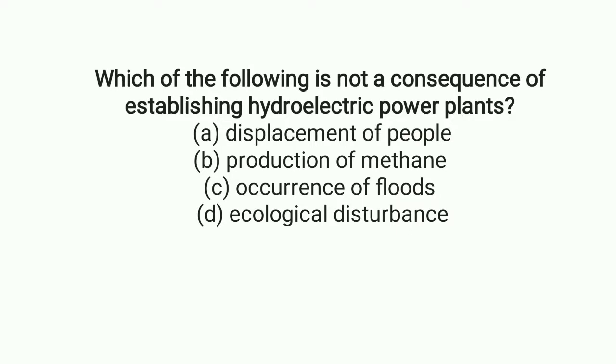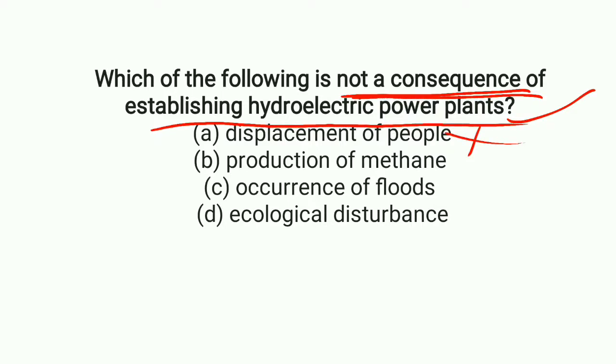Which of the following is not a consequence of establishing hydropower plants? Displacement of people: yes, displacement of people is a consequence of hydroelectric power plants, so option A is not the correct answer. Production of methane: yes, production of methane is also a consequence of establishing hydroelectric power, so option B is also not correct.